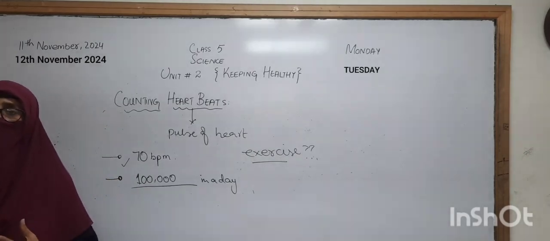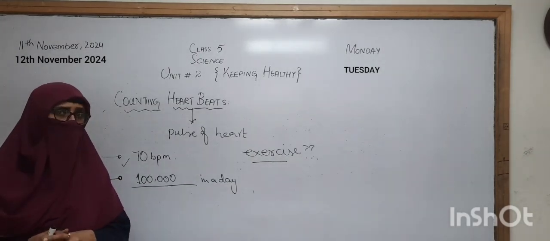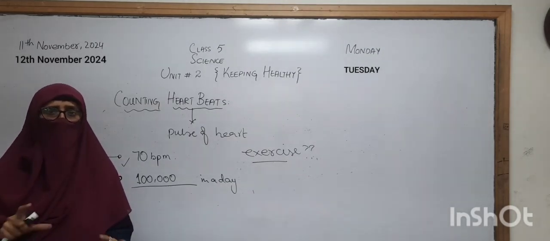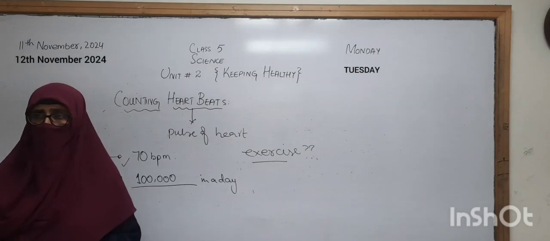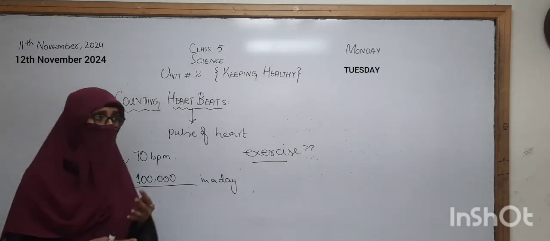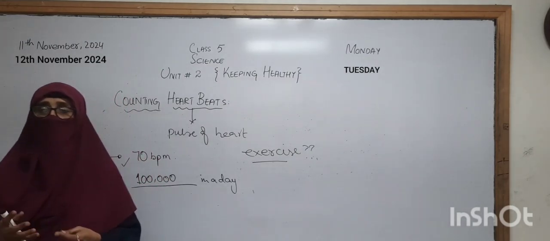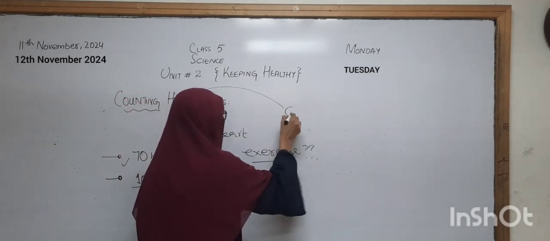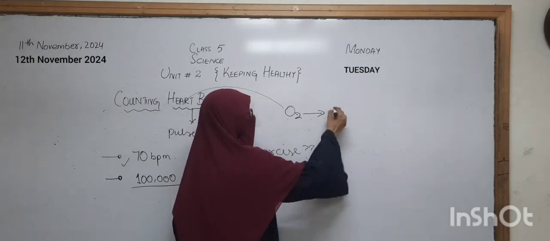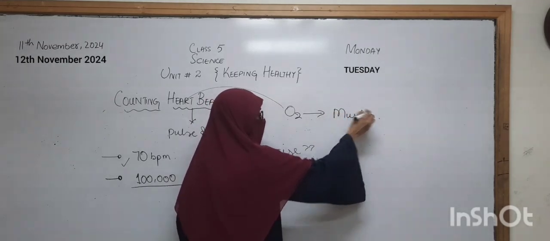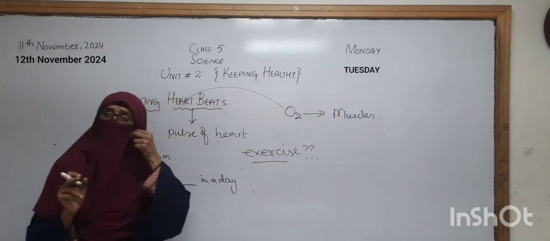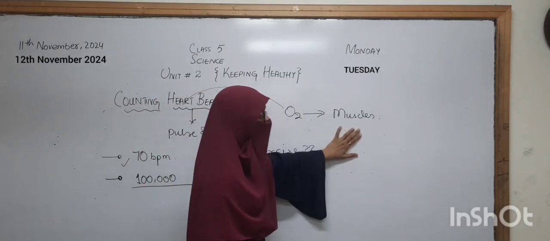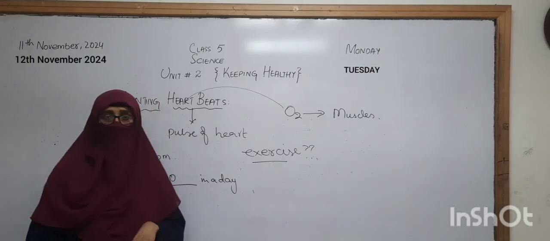Why does the heart have to work very fast? Can anybody tell me? Which thing does the heart have to supply to all the muscles of the body, which is required? Yes, oxygen. The breathing rate increases a lot, you are breathing very quickly, that means that the heart has to give the oxygen to what? To the muscles. Okay? The heart has to provide oxygen to the muscles so that they can work properly. Okay?